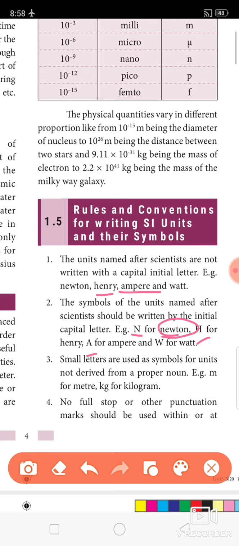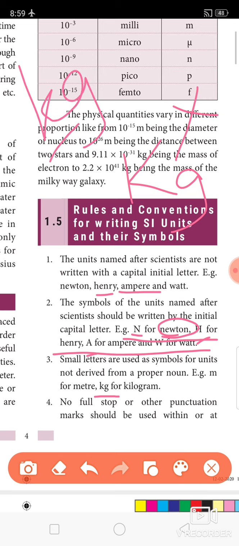Okay. The third point, small letters are used as symbols for units not derived from a proper name. These are all the symbols. Here we have seen a list of symbols. This list of symbols is derived from proper names, scientists' names. There are some symbols which don't have a proper noun. For example, kilogram, kilo, k. Most of the time we used to write K capital, g small. This is a wrong notation. You have to write kg, small k and small g. Okay, you should not write the first letter capital for the symbols which are not from a proper noun.